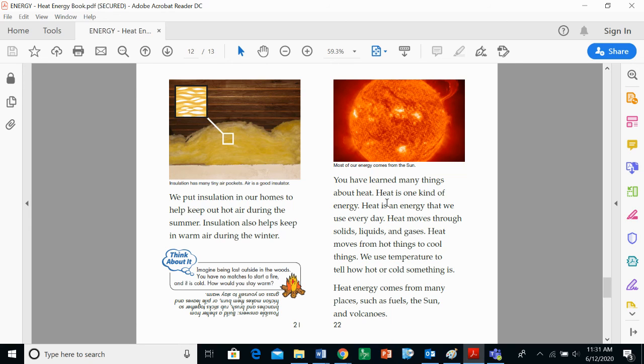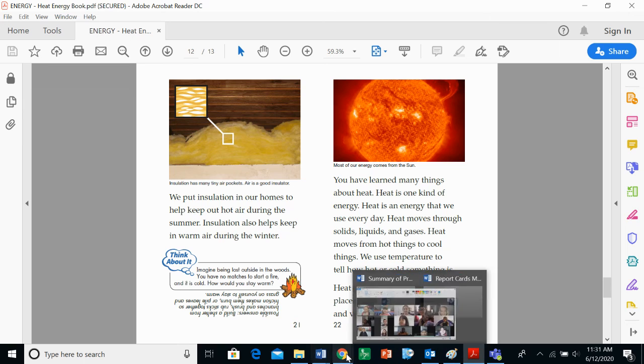Cool. You have learned many things about heat. Heat is one kind of energy. Heat is an energy that we use every day. Heat moves through solids, liquids, and gases. Heat moves from hot things to cool things. We use temperature to tell how hot or cold something is. Heat energy comes from many places, such as fuels, the sun, and volcanoes.